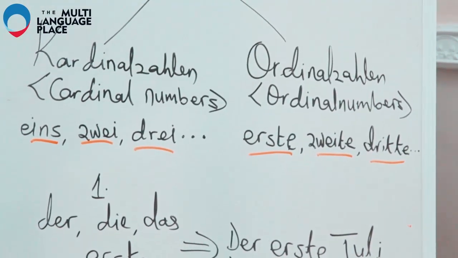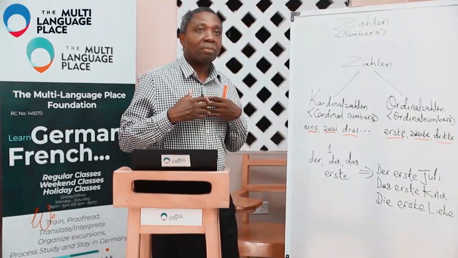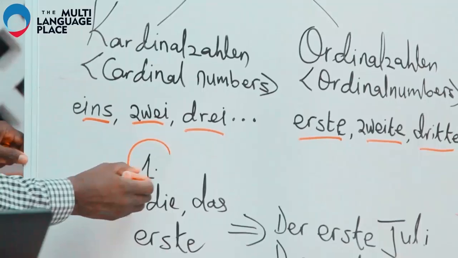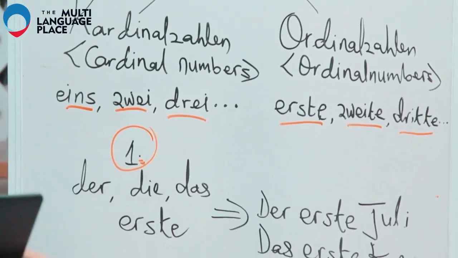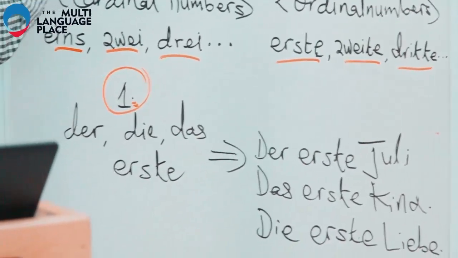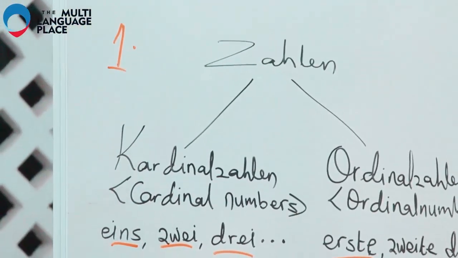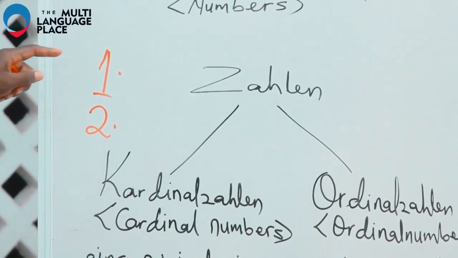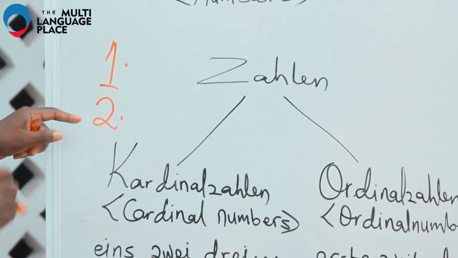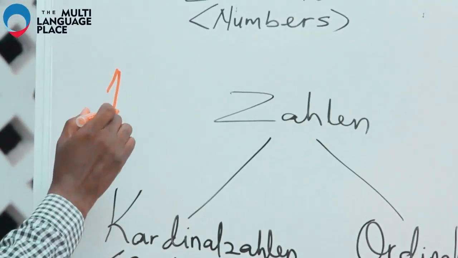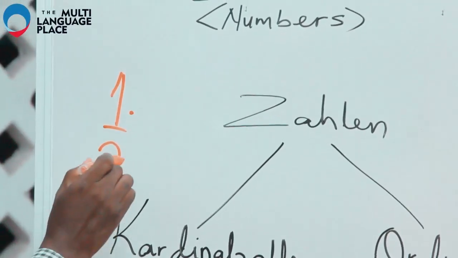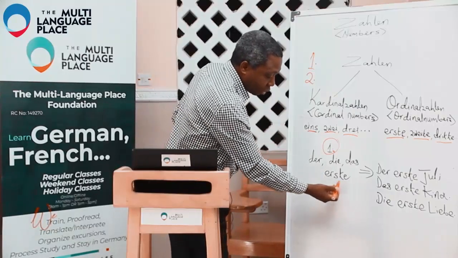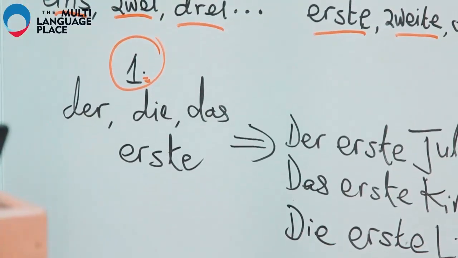So we have it in German. If you want to say first, this is how to say it. Of course, if you want to write it, you write it like this, with this wonderful dot, it must be there. If you just write one and the dot, you are saying first. And then 2 with the dot, you are saying second. So we have erste, zweite. But then if you want to write it, this is how to write it.